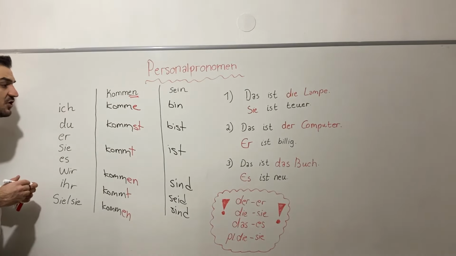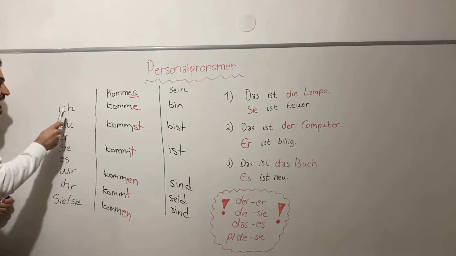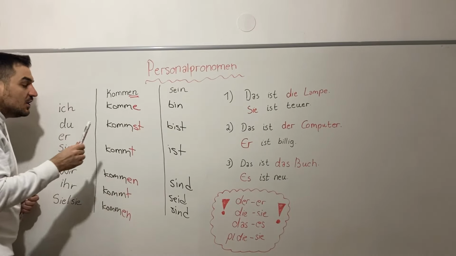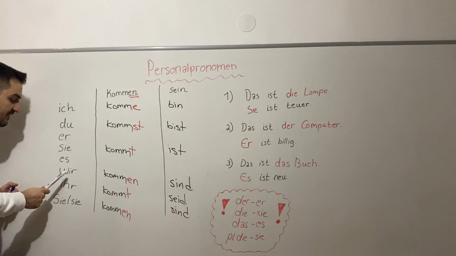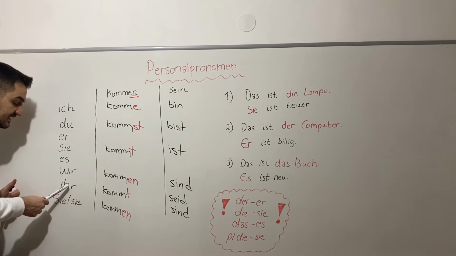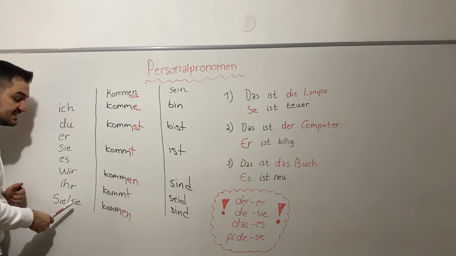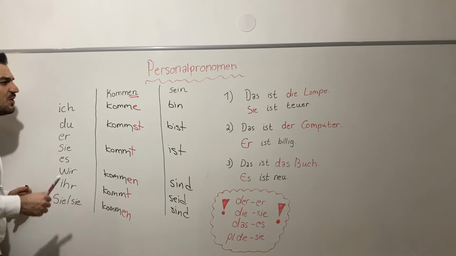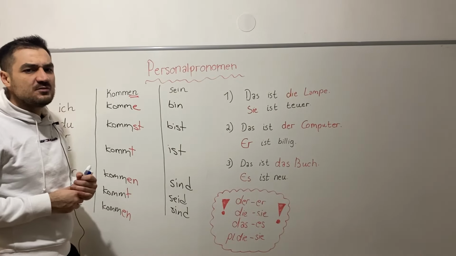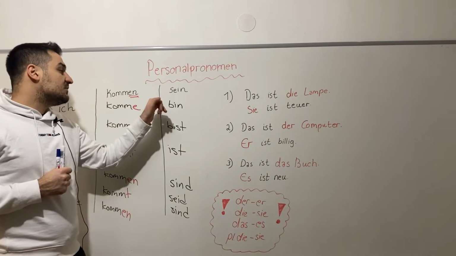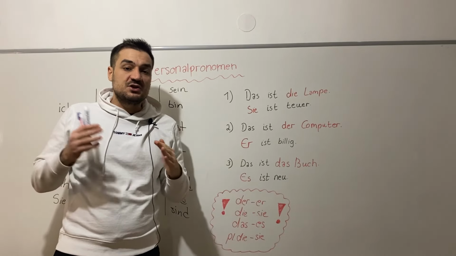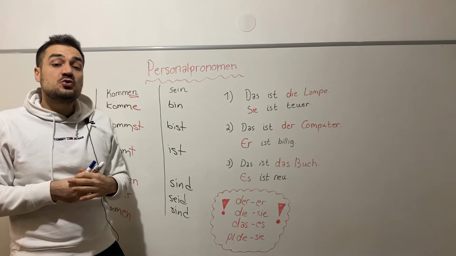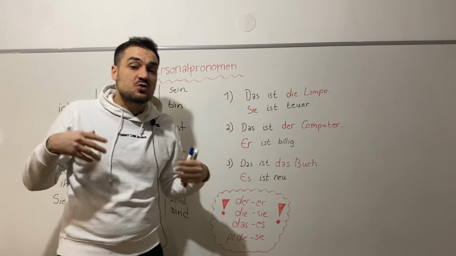Now, this is the verb to be. Let us repeat. Ich bin. Du bist. Er, sie, es ist. Wir sind. Ihr seid. Sie und sie sind. When we are using the verb to be, we are using it for adjectives, for example good, bad, or to explain our abilities or skills.